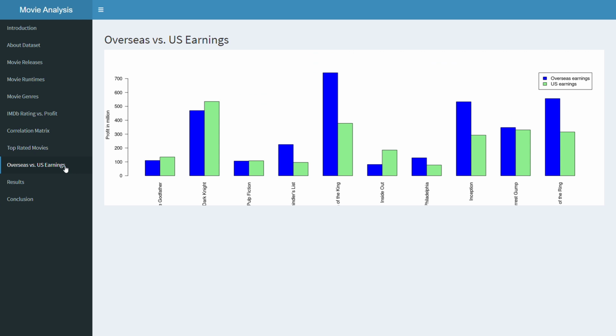Here I've shown the overseas versus US earnings of the top 10 movies. From the above graph, we can see that the films like The Lord of the Rings, Return of the King, The Lord of the Rings, Fellowship of the Ring and Inception have performed remarkably better in the overseas market.